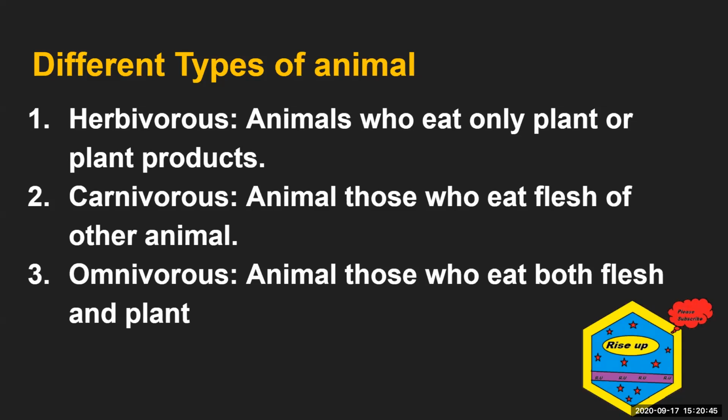And some animals eat both plants and the flesh of other animals. The best example of an omnivore is humans, because humans eat both plants and flesh. We have both sources because we take both.